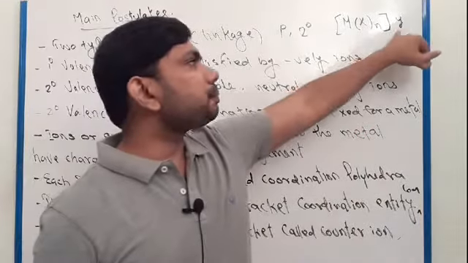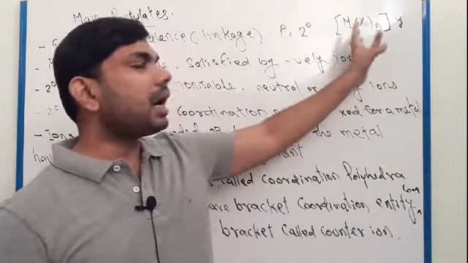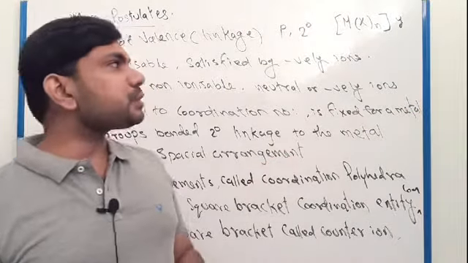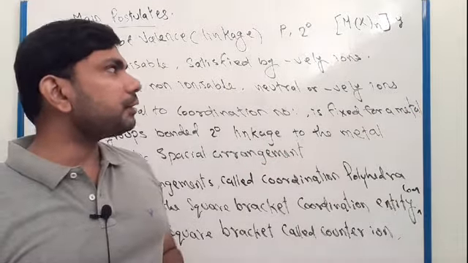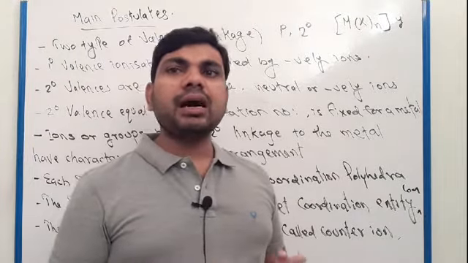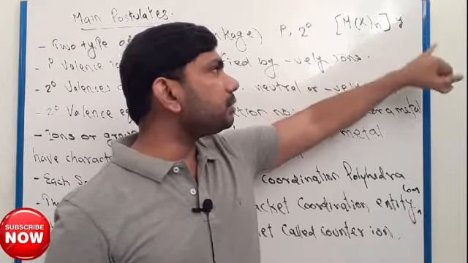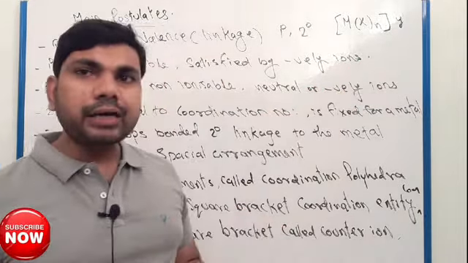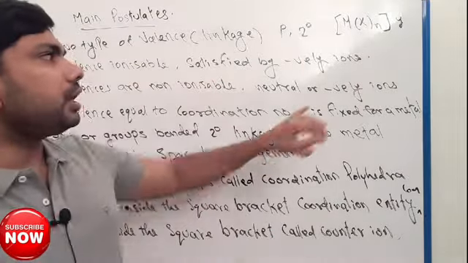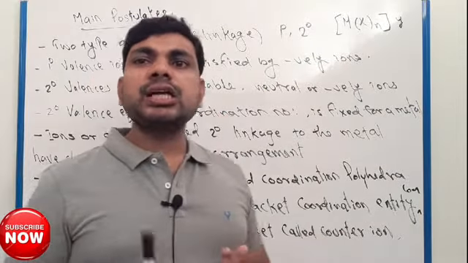So this is primary valency, the groups present outside the square bracket. This primary valency is satisfied by negatively charged ions. Primary valency is ionizable. Next point here, secondary valency. Secondary valency is not ionizable.